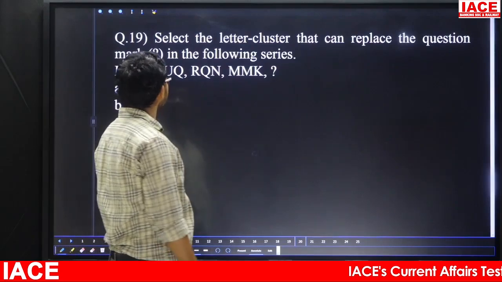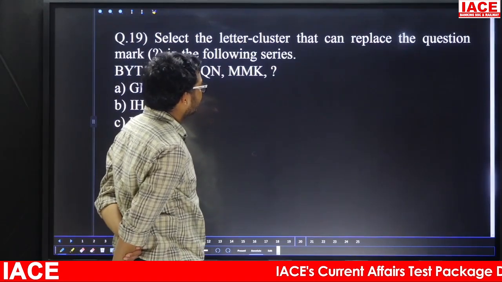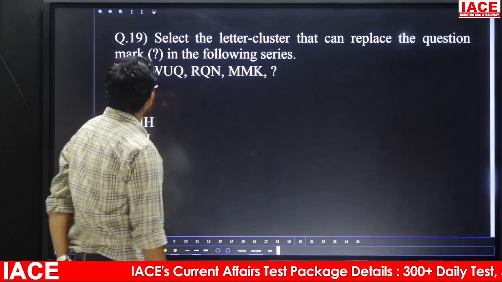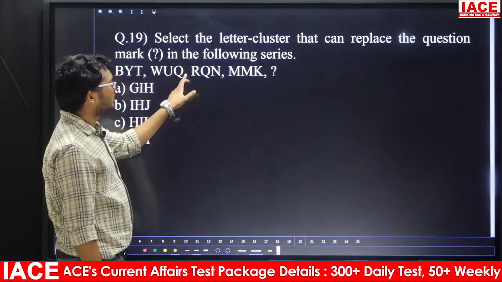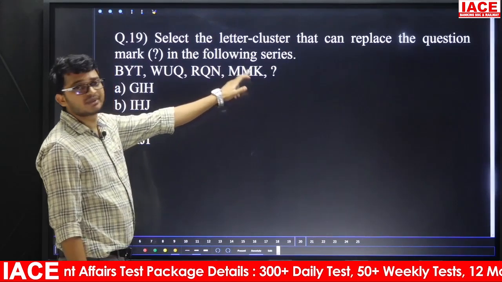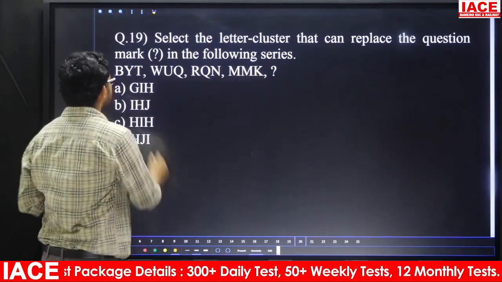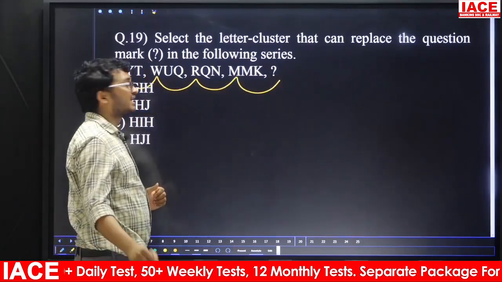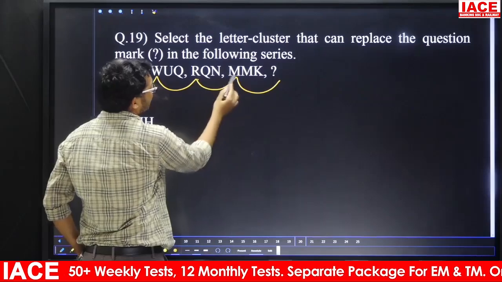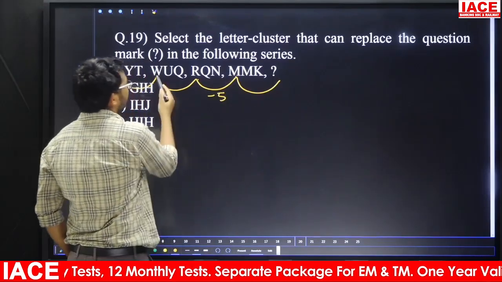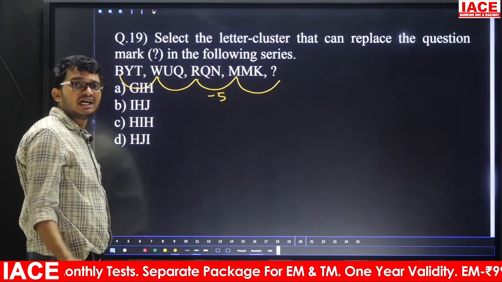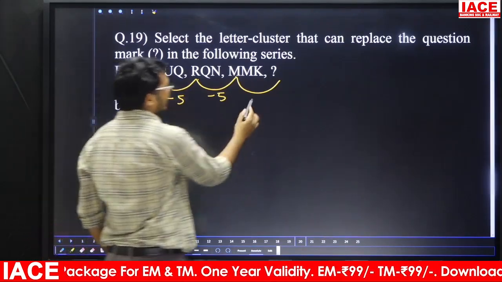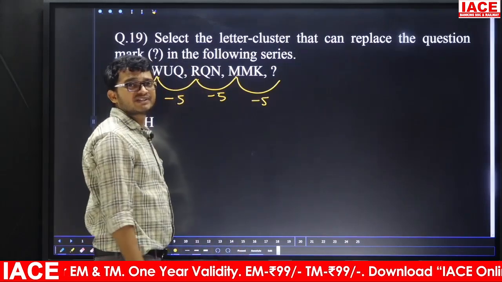Question number 19. Select the letter cluster that can replace the question mark in the following series. The given is BYT, WUQ, RQN, MMK, question mark. Friends, if they give it like this, the first letter is one sequence, the second letter is a second sequence, the third letter is a third sequence. Suppose R and M, logic is minus 5. W and R: W is 23, R is 18. This one also minus 5. This one also minus 5. Next one, M minus 5: 13 minus 5 is 8.